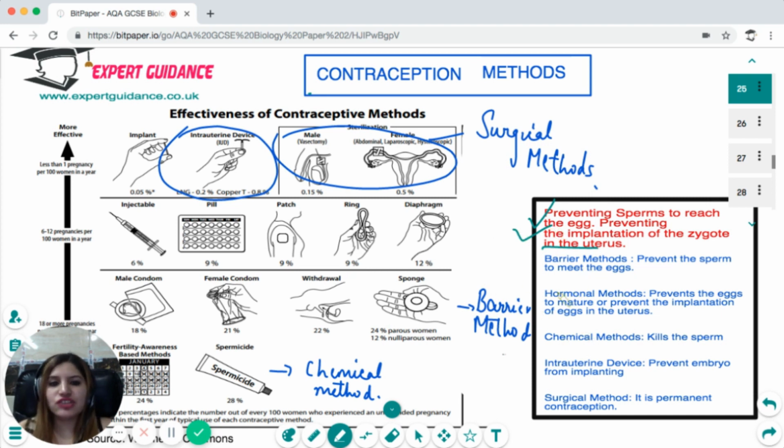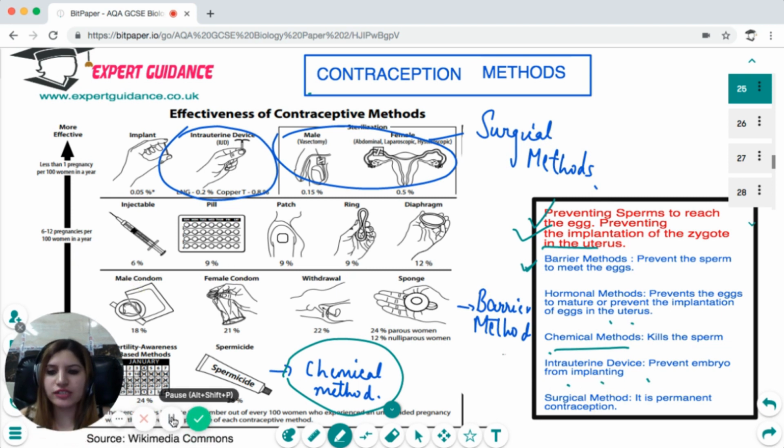Now, this can be achieved by the barrier method. The barrier method includes using diaphragms or condoms to prevent the sperm from meeting the egg, or the hormonal method, which prevents the egg from maturing or prevents the implantation of the egg in the uterus, or the chemical method, which uses spermicide to kill the sperms, or the intrauterine device, which prevents the embryo from planting, or the surgical method, which provides permanent contraception.